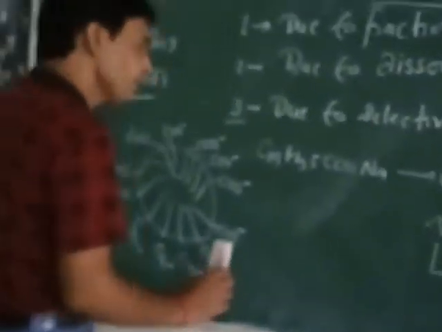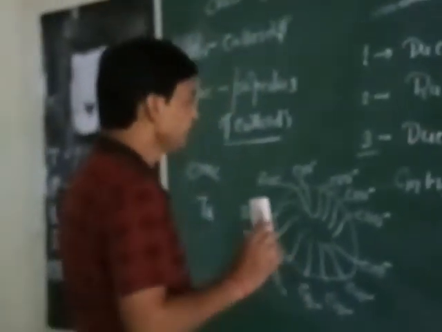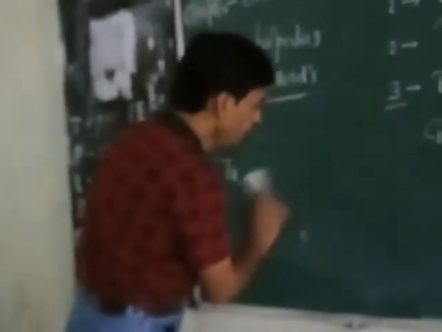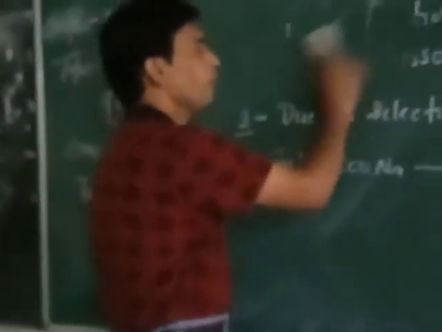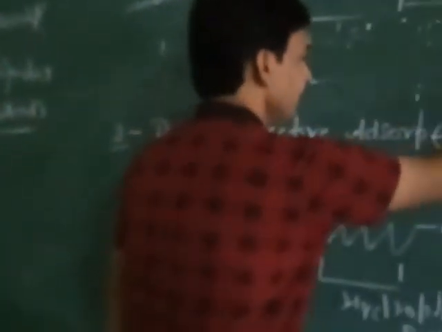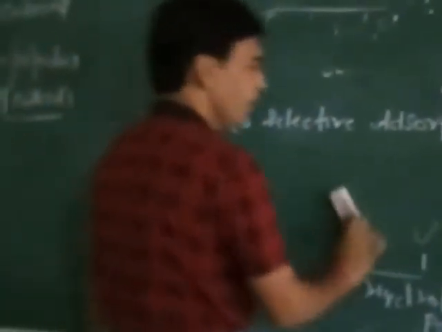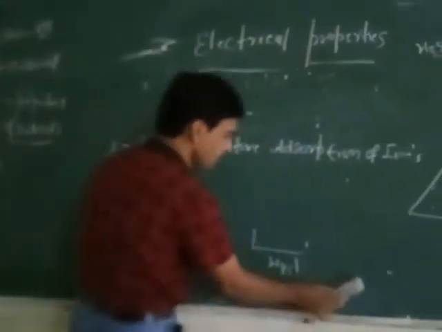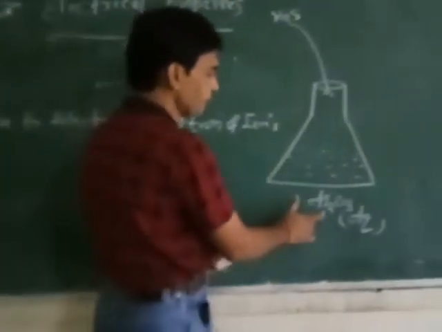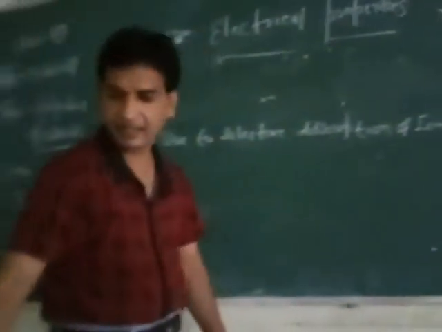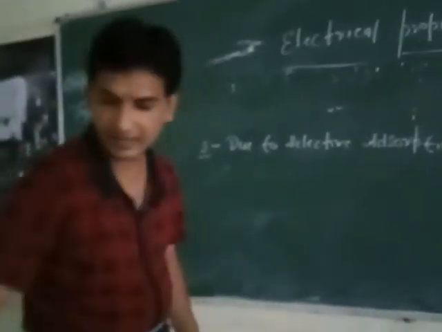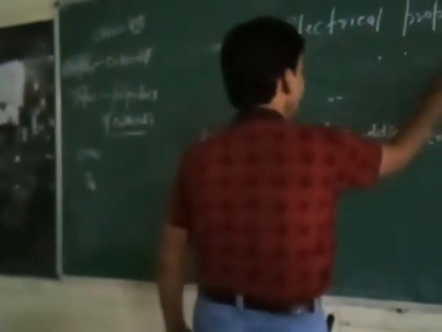But in the case of the last one, due to selective adsorption of ions, that is a concept on the basis of the adsorption process. In the case of the adsorption process, we explain this concept with a simple experiment. What is the experiment? Take arsenic oxide aqueous solution, As2O3, and pass H2S, hydrogen sulfide gas.